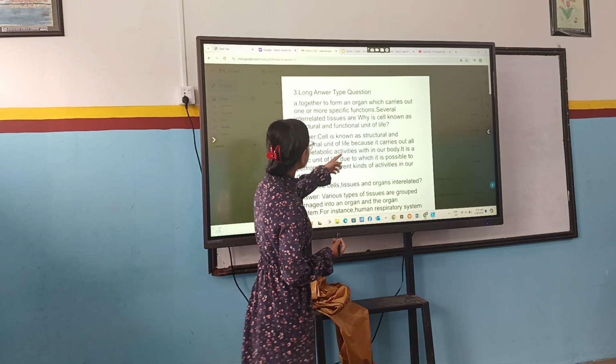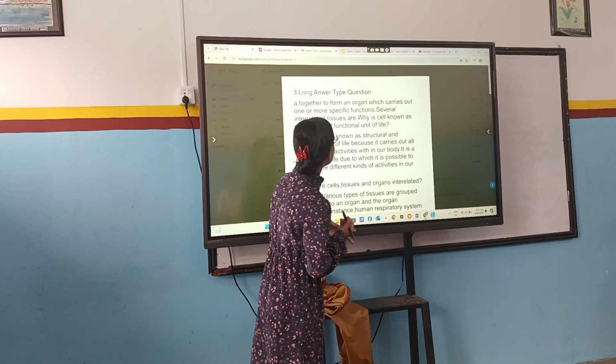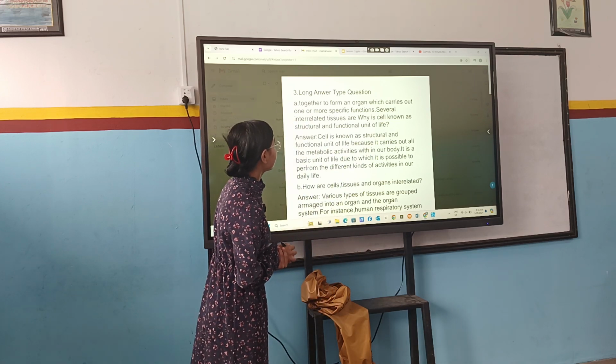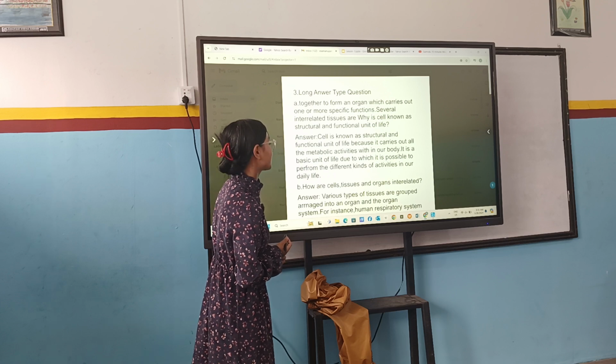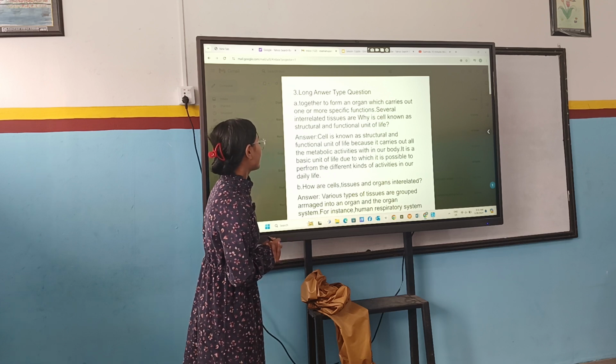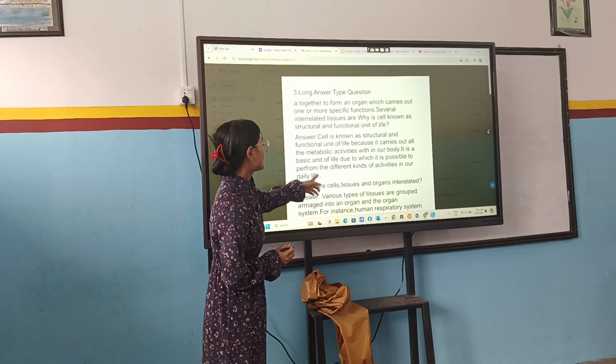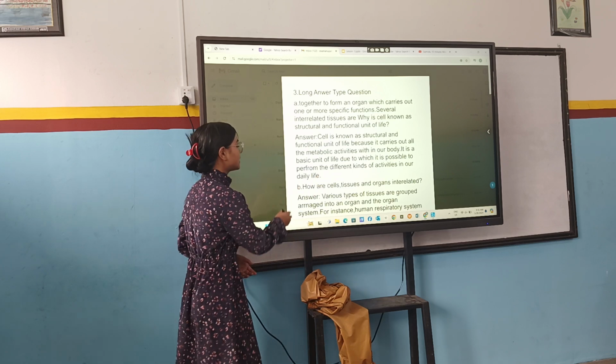Why is cell known as the structural and functional unit of life? Cell is known as a structural and functional unit of life because it carries out all the metabolic activities within our body. It is the basic unit of life, due to which it is possible to perform the different kinds of activities in our daily life.